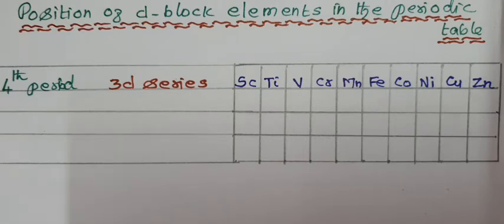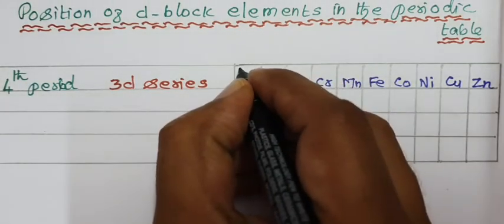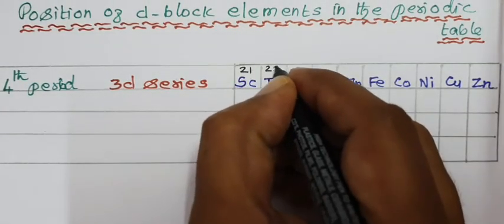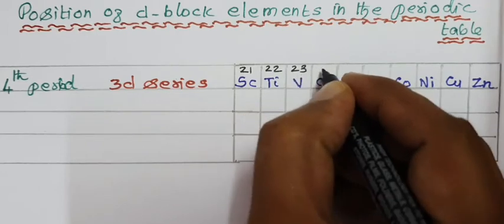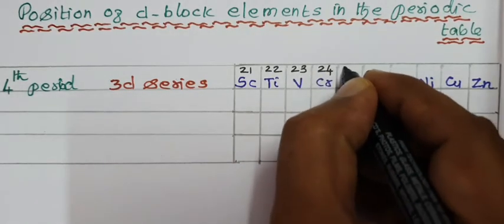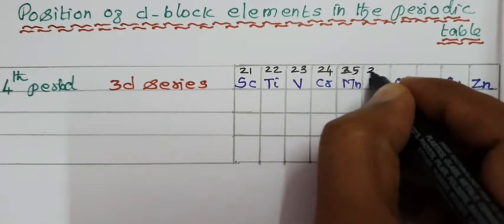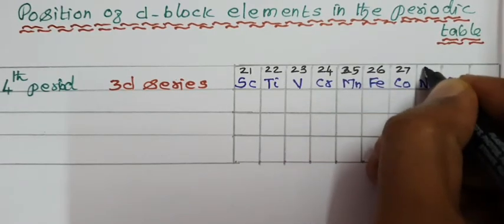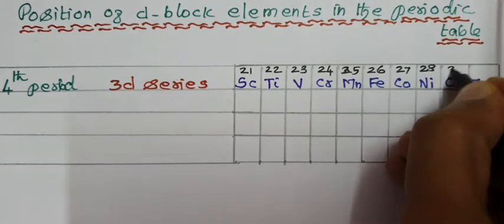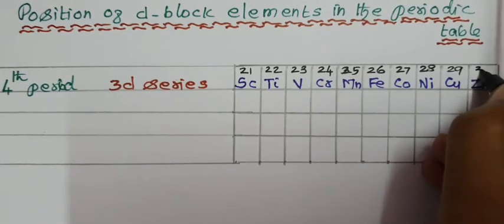Atomic numbers start from 21, 22, 23, 24, 25, 26, 27, 28, 29, 30.